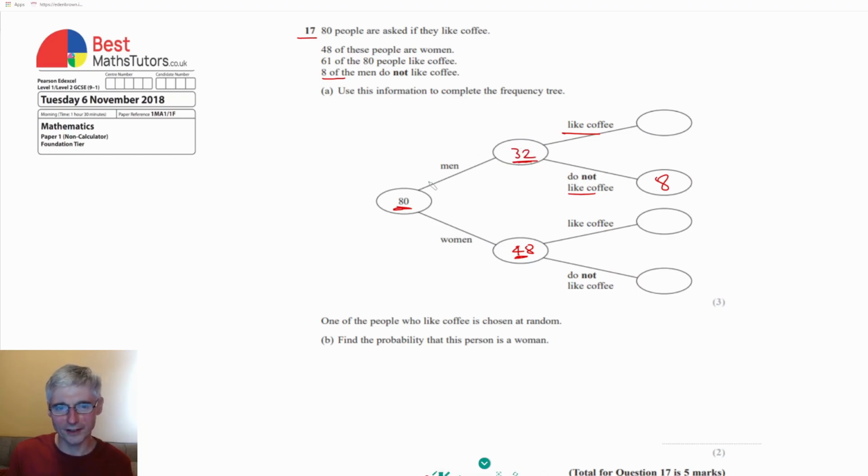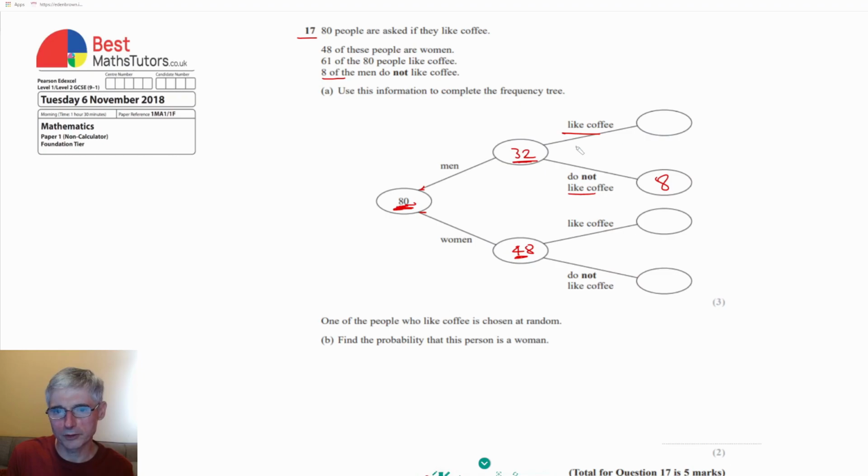And one thing is that whenever we've got lines coming from one of these points, they must add up to the number that's written in the circle. So we can see that these lines coming off this one with 80 in it must actually add up to 80. So 32 plus 48 add up to 80.